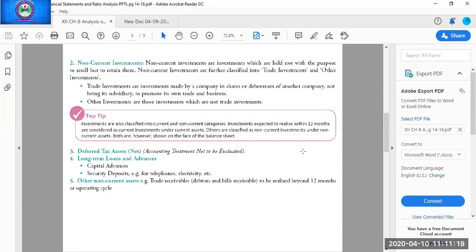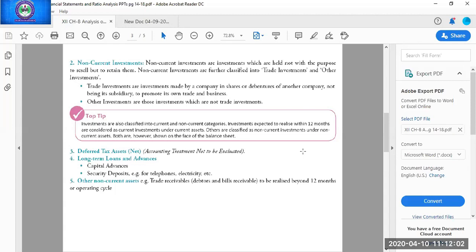Then second was non-current investment. There I told you about trade investments and non-trade investments or other investments. And I told you that anything with which the word investment is written is a non-current investment until a time period is mentioned. I told you many examples there, like investment in property, investment in equity shares, investment in government or trust securities, investment in debentures, investment in mutual funds, investment in partnership firm. You can see that with every investment, the word investment is given. So it means these are investments.